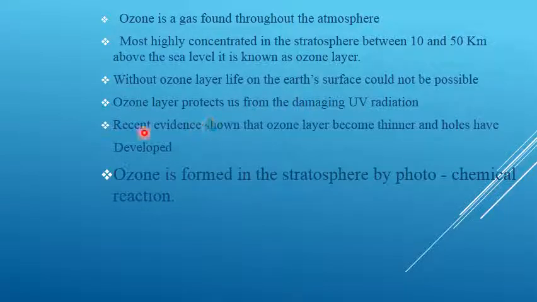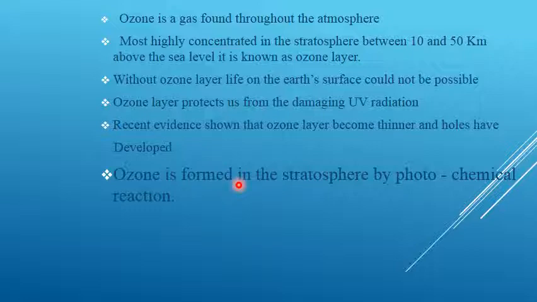Recent evidence shows that the ozone layer becomes thinner. It gets very thin and finally holes have been developed. This type of formation of a hole is known as an ozone hole. Ozone is formed in the stratosphere by a photochemical reaction. So this is the ozone and ozone layer concept.